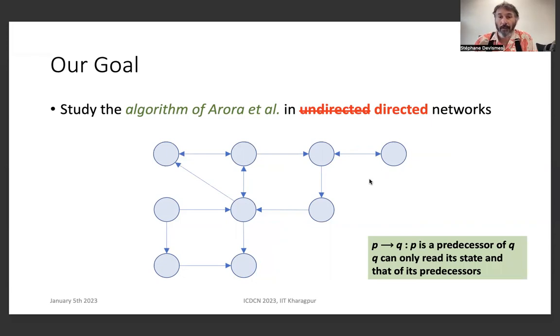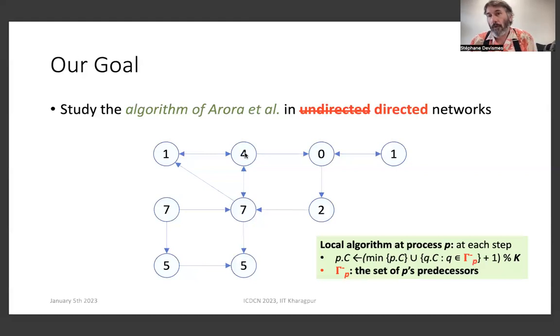For example, if we have an arrow from P to Q, this means that node P is the predecessor of node Q, and the model says that a process can only read its own state and that of its predecessors. For example, this node can read its own state and the state of its predecessor here. You can also remark that two nodes can be predecessors of each other. So this node can read its state and that of its predecessor here, and this node can read its state and the states of these two processes.